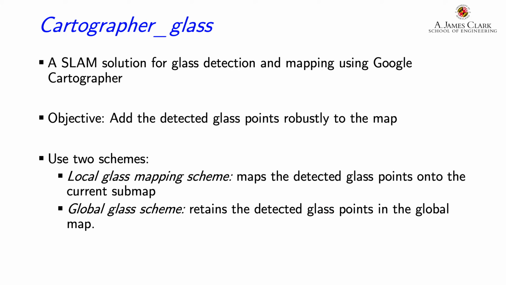In the proposed solution, we utilize a local glass mapping scheme that maps the detected glass points into the current submaps by increasing the occupancy probabilities to the maximum values, and thus encoding and identification. As these grid probabilities are started afresh in each submap, the role of the global mapping scheme is to maintain these points across all the submaps.